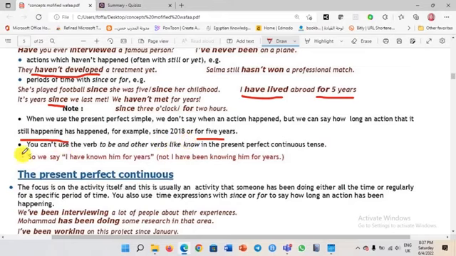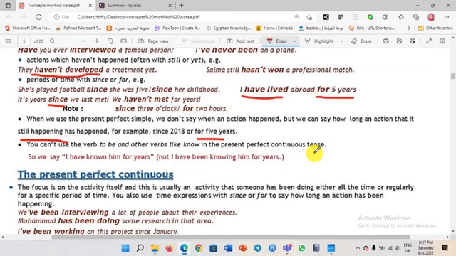Okay. What else? You can't use the verb to be and other verbs like know in the present perfect continuous tense. We insist on telling you, dear students, that with the continuous, we can't use things like know, like, love, and these stative verbs, okay? We can't use stative verbs in the continuous form. So here, we insist on confirming this information for you.